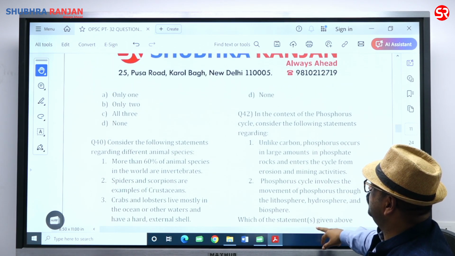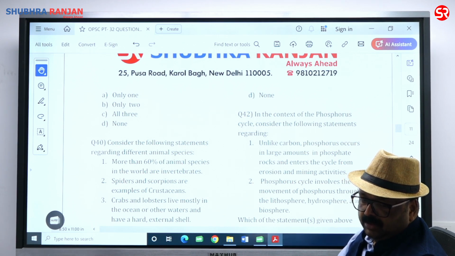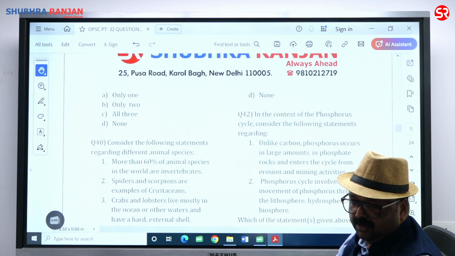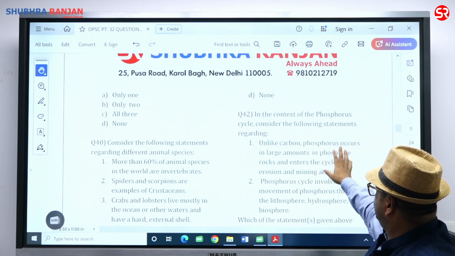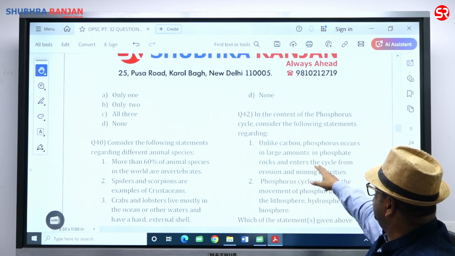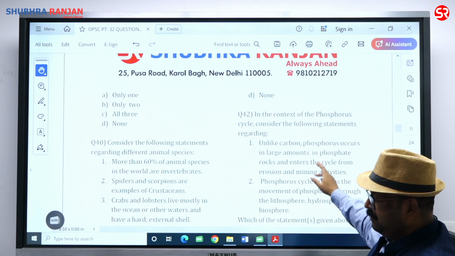Let's come to 42. In the context of the phosphorus cycle, consider the following statements. Unlike the carbon cycle, phosphorus occurs in large amounts in phosphate rock and enters the cycle from erosion and mining activity.